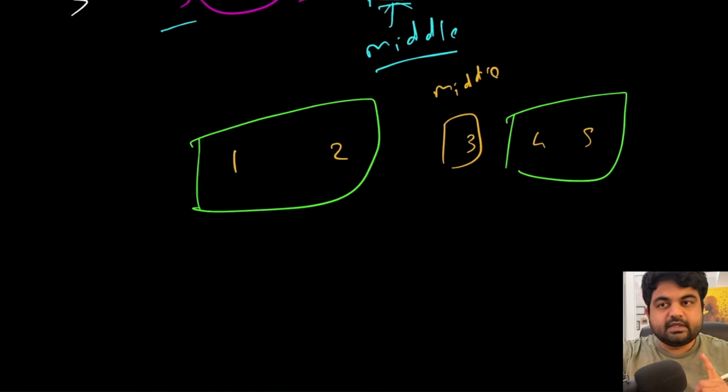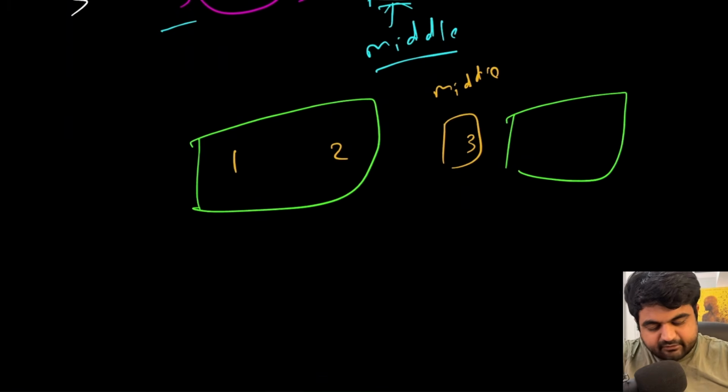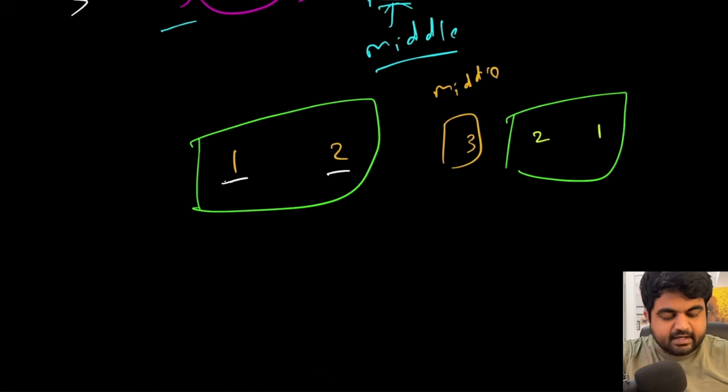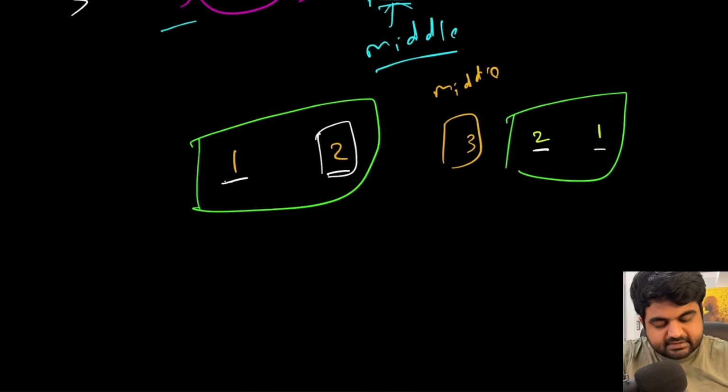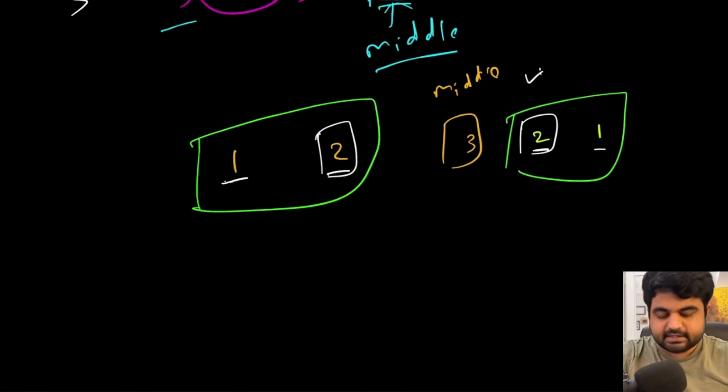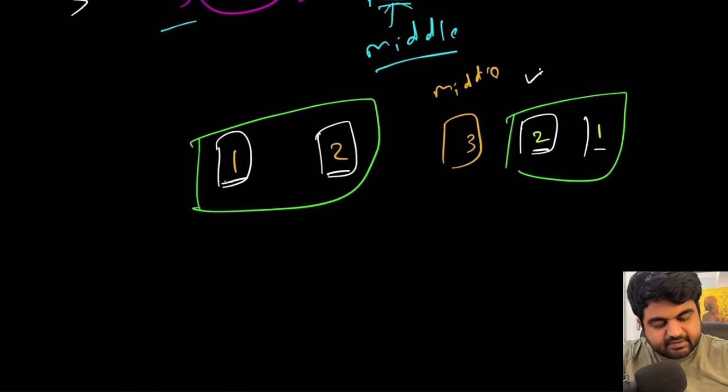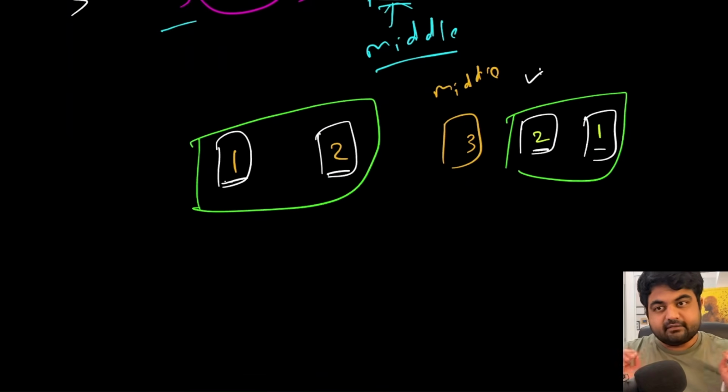Let's assume that instead of this being 4 and 5, these values were 2 and 1. If this was a correct palindrome, then when we compare the first and second value, and then go in the reverse order for the second and first value, the values should have been the same. So if we compare this value with this value, we should get the same result. If we compare this value with this value, once again we should get the same result, which means we are comparing in the reverse order.